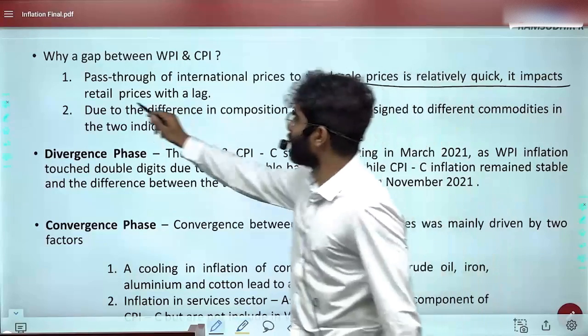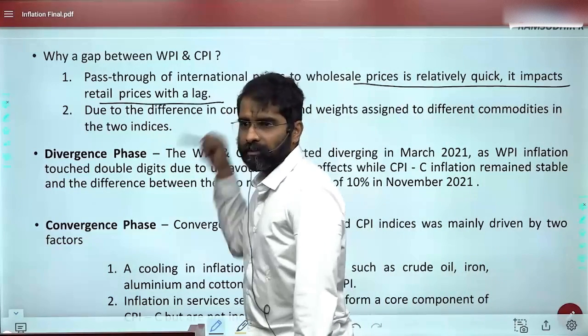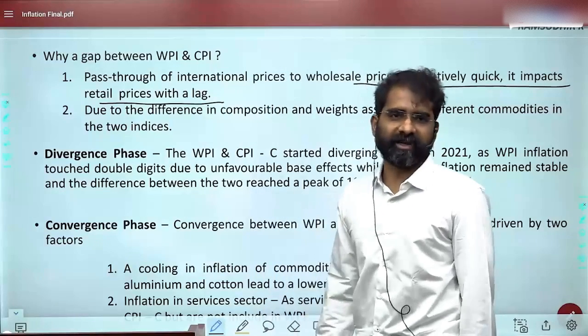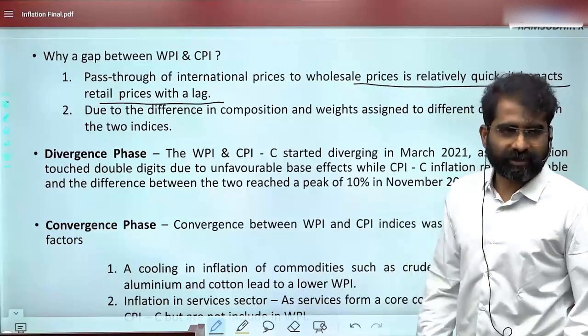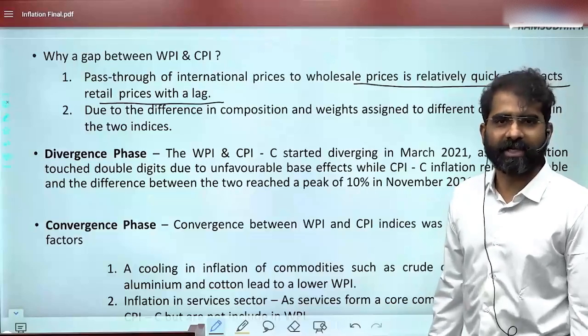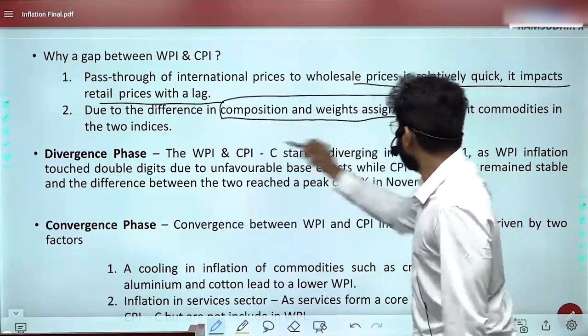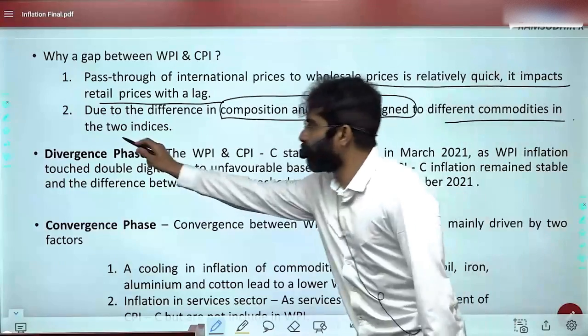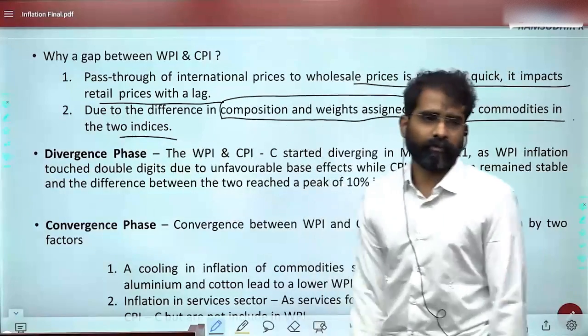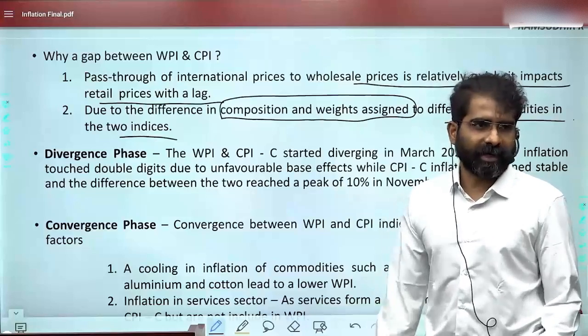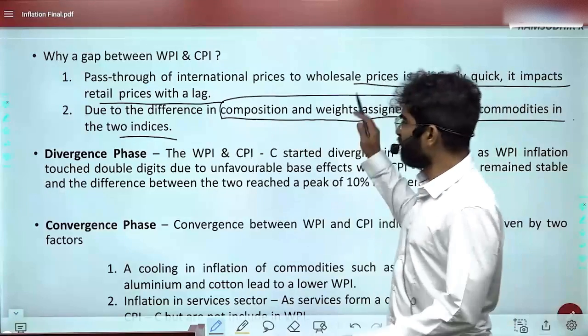It impacts retail prices with a lag. Got the point, right? Impacts WPI first, and then after a certain period of time, it will affect the retail prices. Second, due to the difference in composition and weights assigned to different commodities in the two indices. This is one more. Both the statements are right. Are you able to get this? So, difference in composition and weights which you have seen.